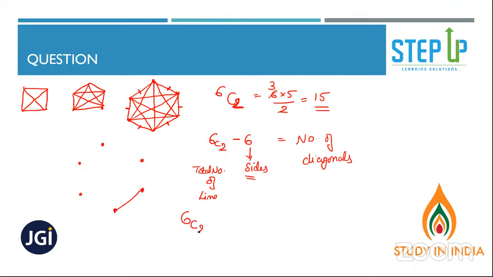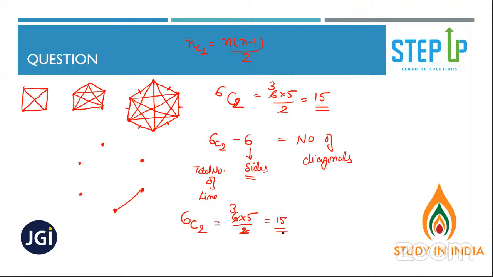I will be selecting 2 points from any 6 points to get a line. So my total number of lines, nC2, is equal to n into n minus 1 by 2. So 6 into 5 by 2, your answer is 15.